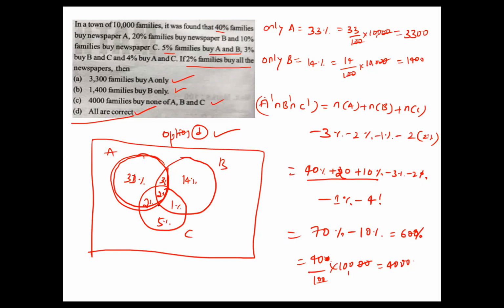Okay, move to the next slide. Next, n of U equal to 700, n of A equal to 200, n of B equal to 300, n of A intersection B equal to 100. Then I have to find n of A' intersection B'.